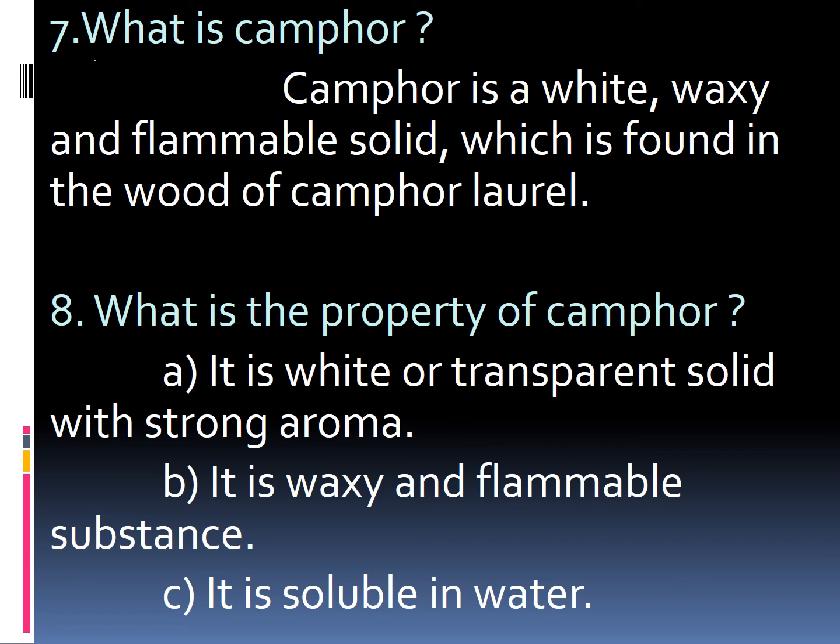What is camphor? Camphor is a white, waxy and flammable solid which is found in the wood of camphor laurel. Okay, children, and then what is the property of camphor? It is a white or transparent solid with strong aroma. It is a waxy and flammable substance, and then it is soluble in water.